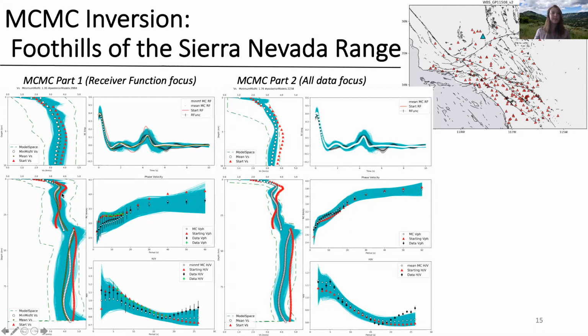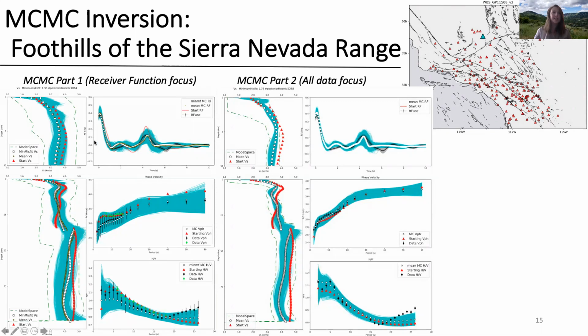Our starting model is based off of our 2018 results and the Lee 2014 model for the MOHO and upper mantle. When we forward model the red here, which corresponds to our starting model, we obtain the receiver function shown in red here, with time of the receiver function versus receiver function amplitude, phase velocity versus period, where the red starting model corresponds to the red triangles here, and H over V for period versus H over V ratios as red triangles here. Our data is shown here in black with the weighted uncertainties.